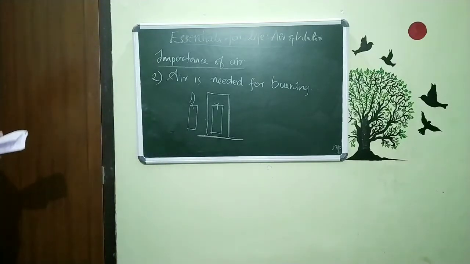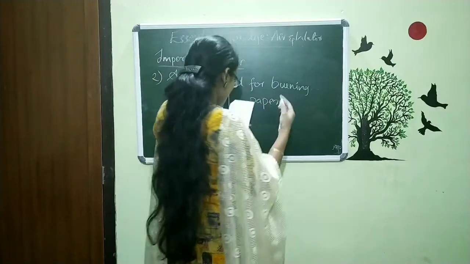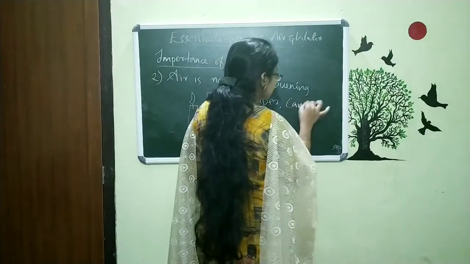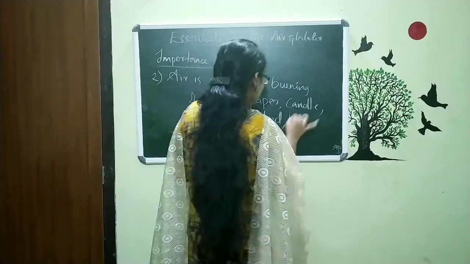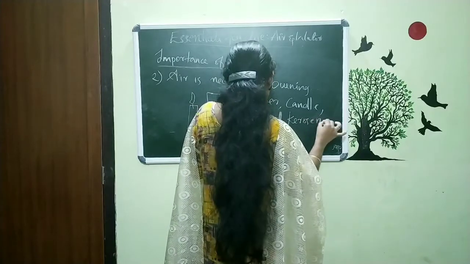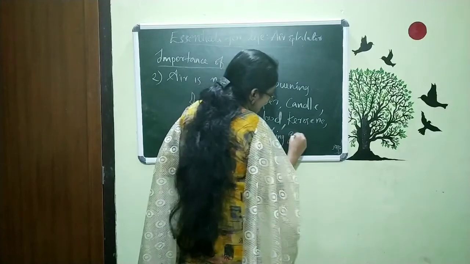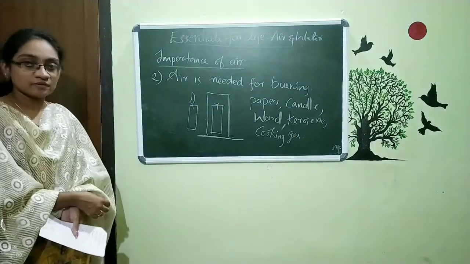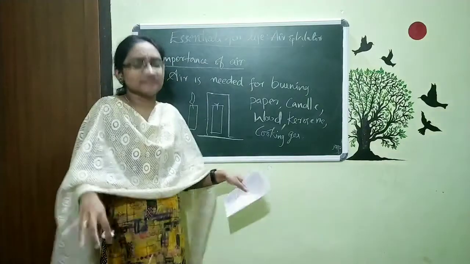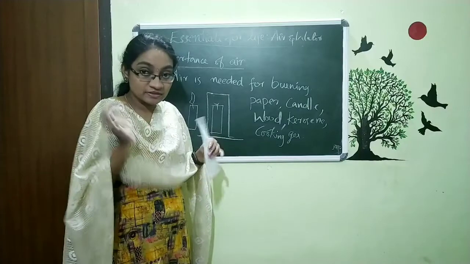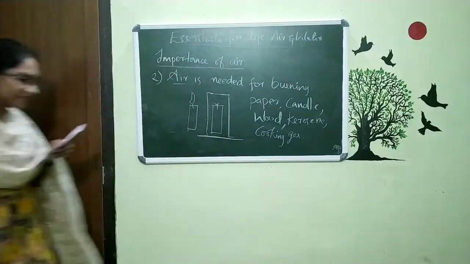So we can say for burning paper or for burning candle, for burning wood, for burning kerosene, for burning cooking gas, etc., it needs what? Oxygen or air. Whatever the thing, when it needs to burn, it requires oxygen, or you can say air. So that is the second point.